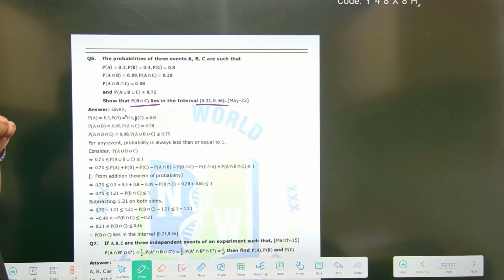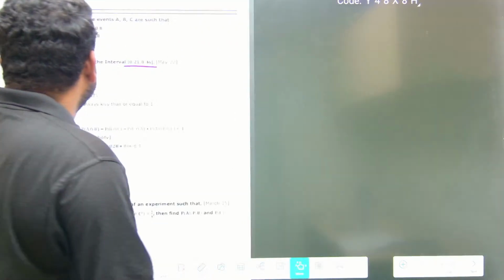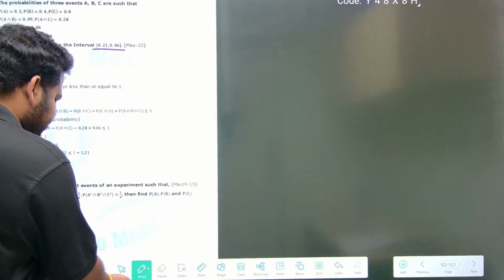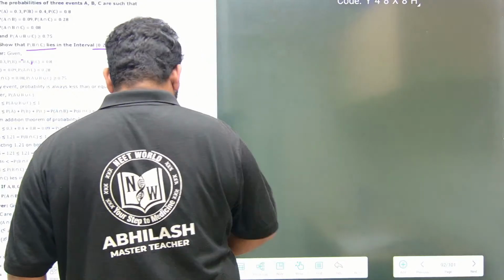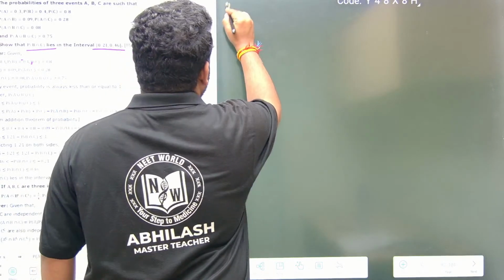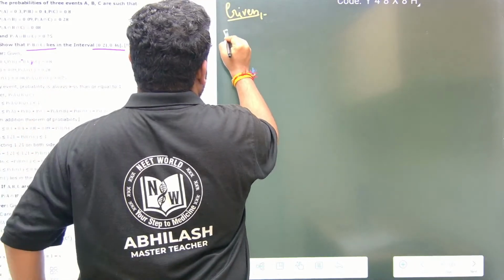So let us start with the discussion on this question, friends. Let us write down what is that they have given. So see here, they have given probability of A. Let us write down what is given.